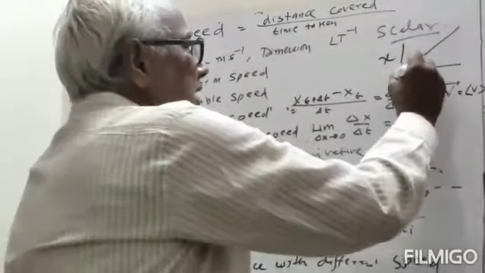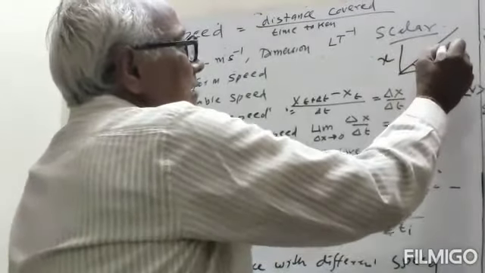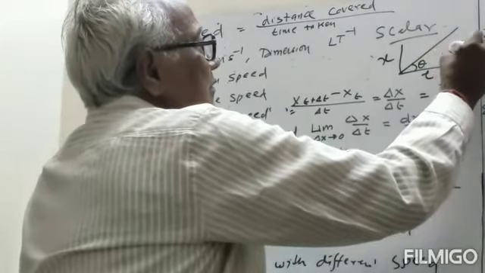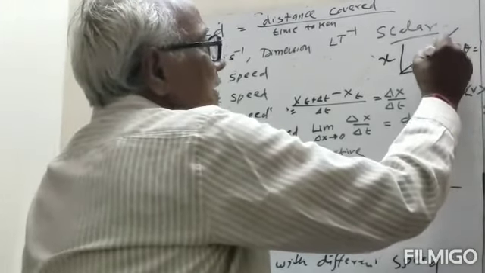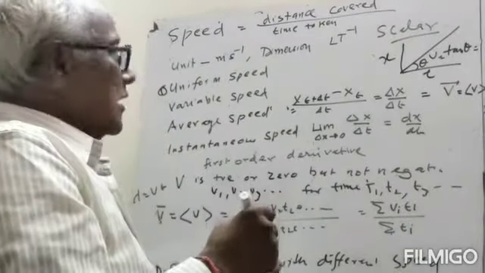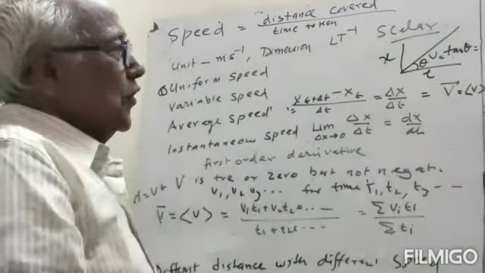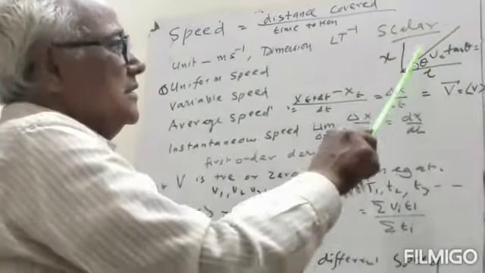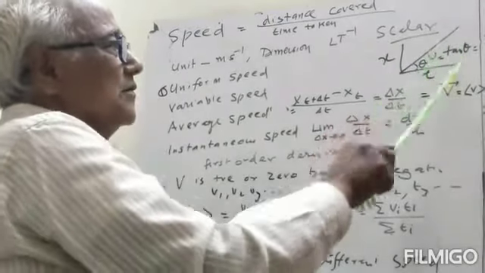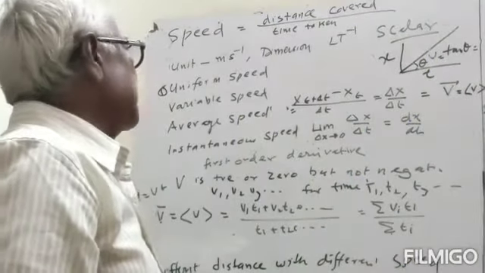If this angle is theta, then speed is dx by dt and tan theta will be equal to speed, v is equal to this much. So theta is constant, which means the speed is uniform. Whether you take this distance and this time, or this distance and this time, and divide it, you will get the same value of speed.